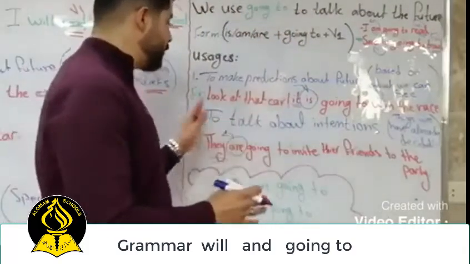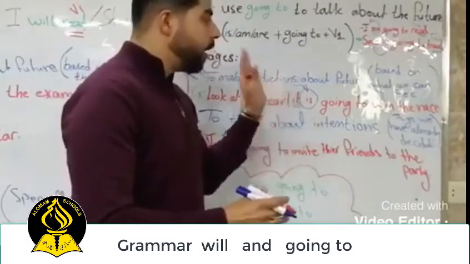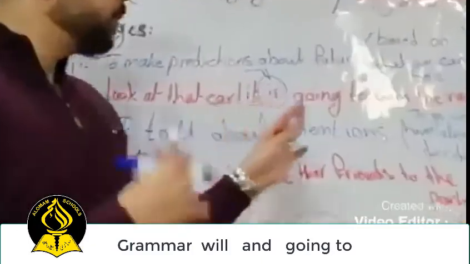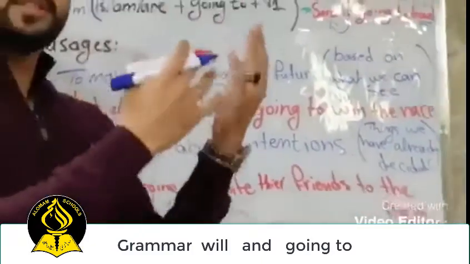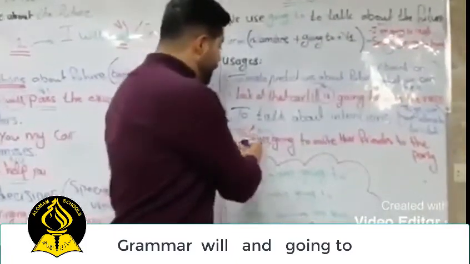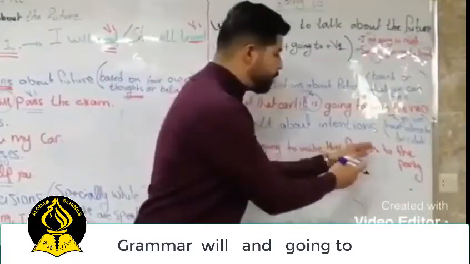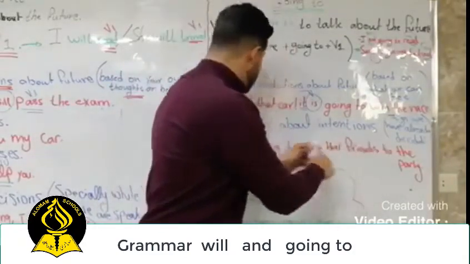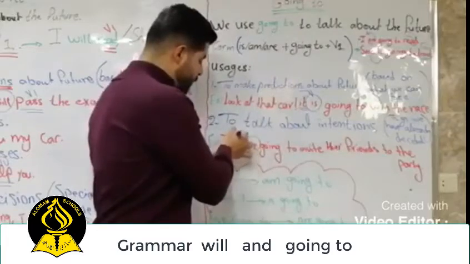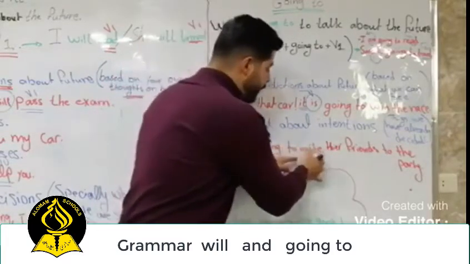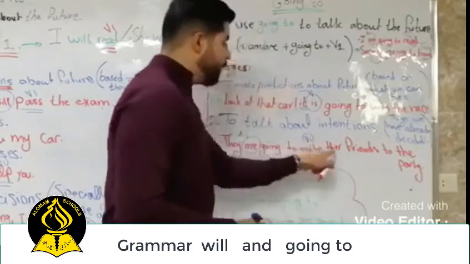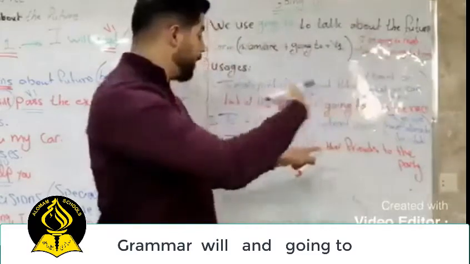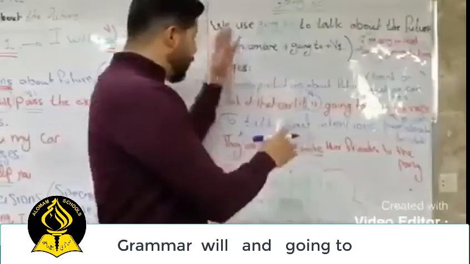The second usage here is to talk about intentions, things that we have already decided. So we use going to when we want to talk about something that we have already decided before. For example, they are going to invite their friends to the party. We use are here because they is plural, they are going to invite, verb 1, their friends to the party. So we have already decided to invite their friends, so we used going to.